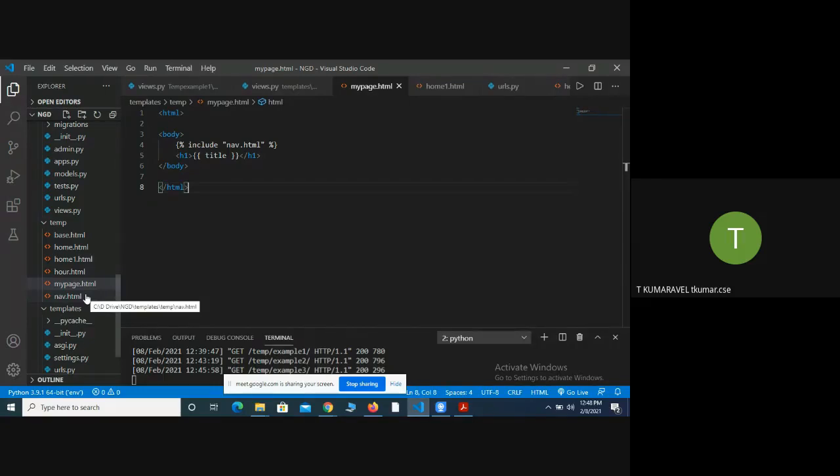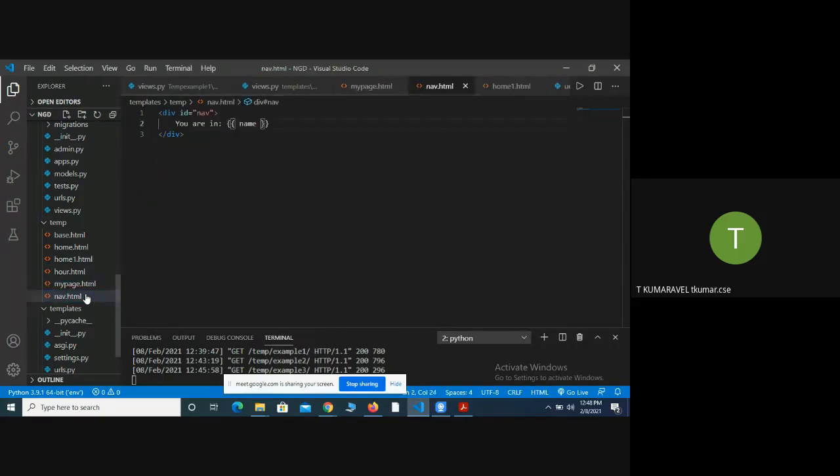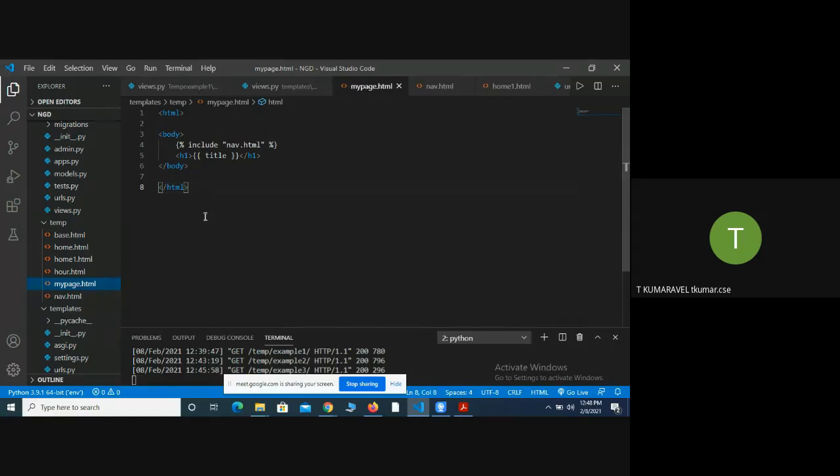So first you look at that. What information is there in the nave.html file? Only one variable is there, called name. What is the meaning of include? It will include that nave.html file in the current HTML file.